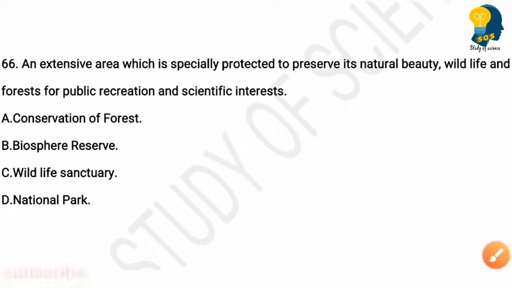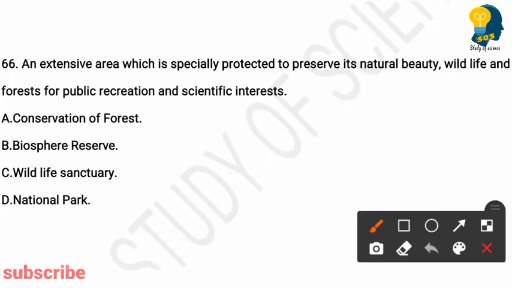Next question. An extensive area which is specially protected to preserve its natural beauty, wildlife and forests for public recreation and scientific interest is called. Options are conservation of forest, biosphere reserve, wildlife sanctuary, national park. So here the right answer is option D, national park.